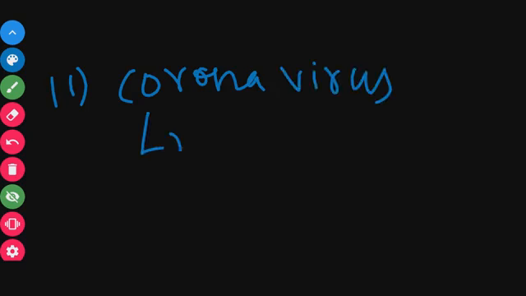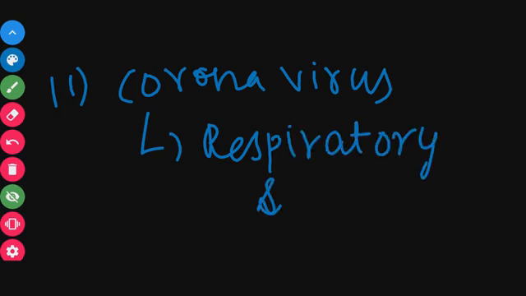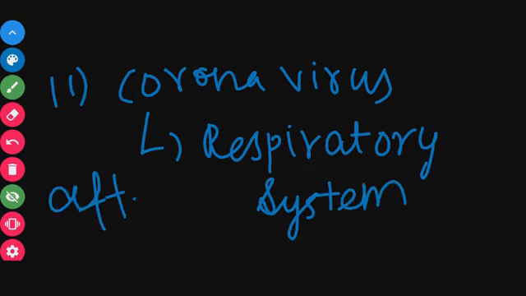Next, coronavirus affects mostly our respiratory system, not the digestive system or the excretory system. It affects our respiratory system, the process of respiration or breathing.